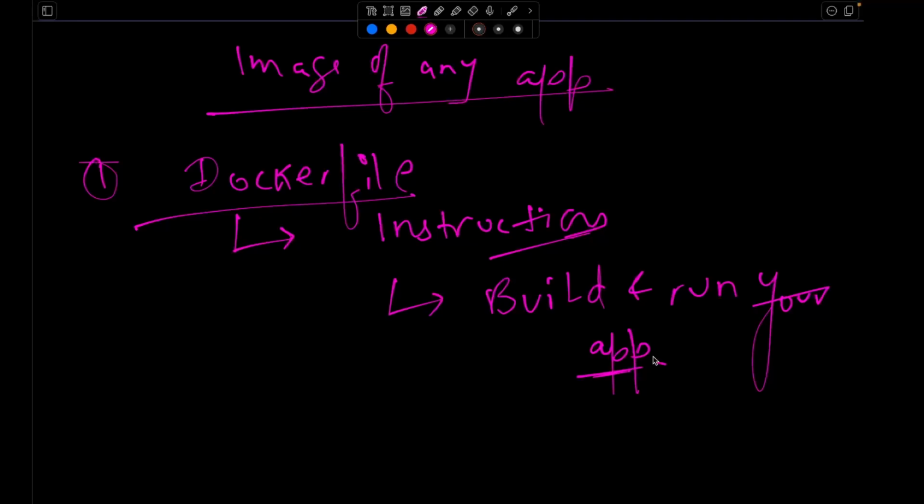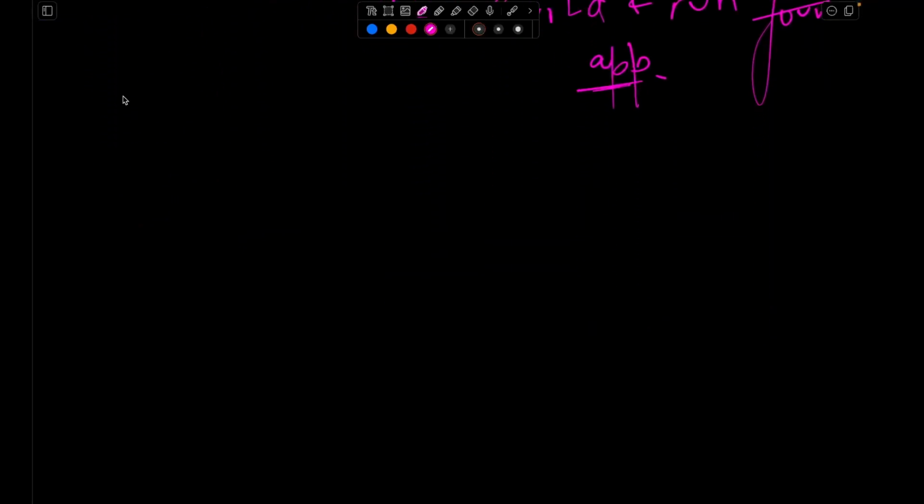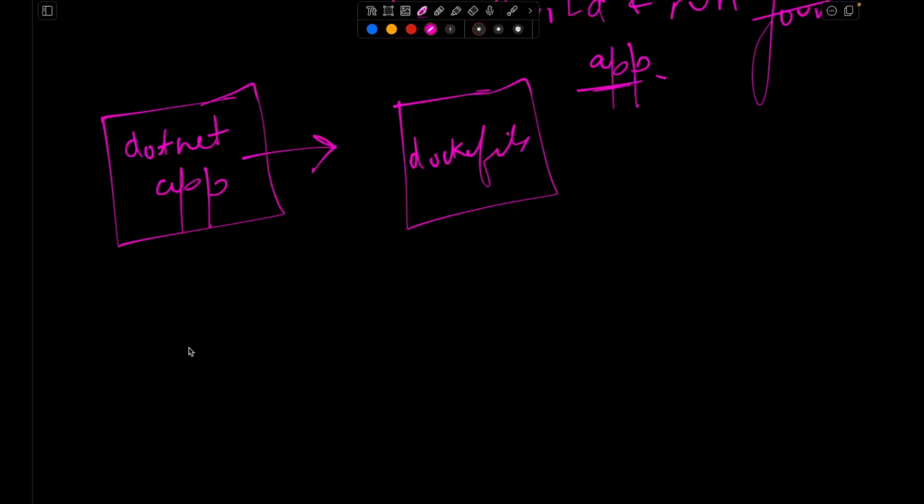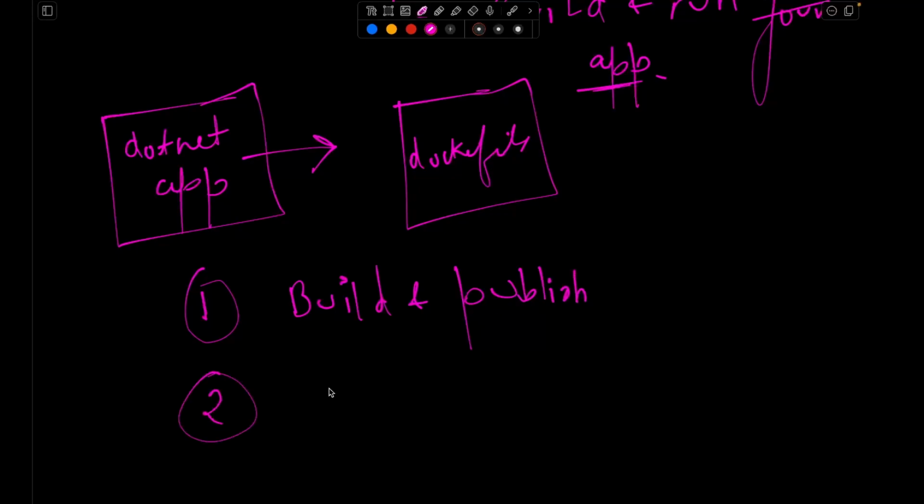Okay, understood. So in my case, I have a .NET application. What steps do I need to follow to build and run this application? I will mention that in my Docker file. My first step would be to build and publish this application, and the second step would be to run this application, right? So there are two steps involved for a .NET application.